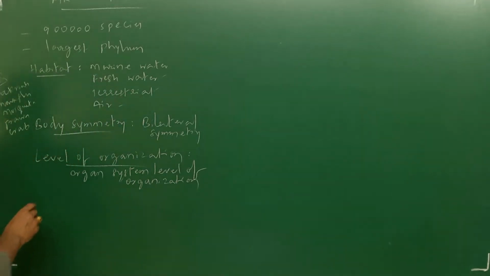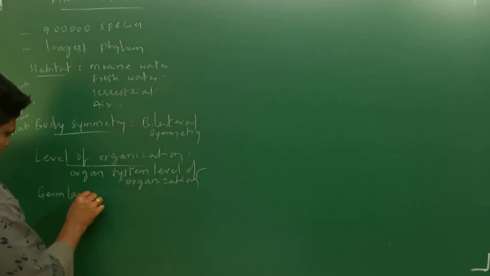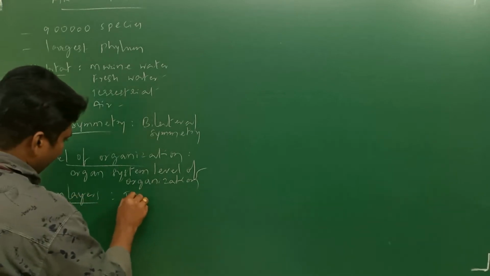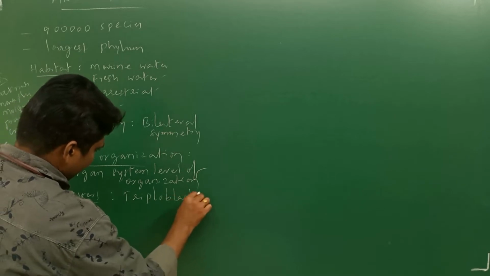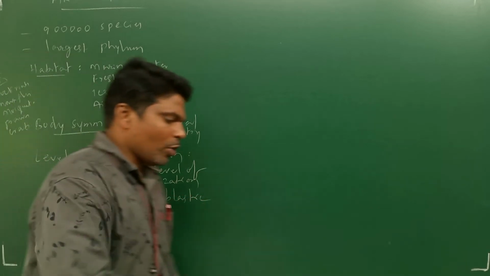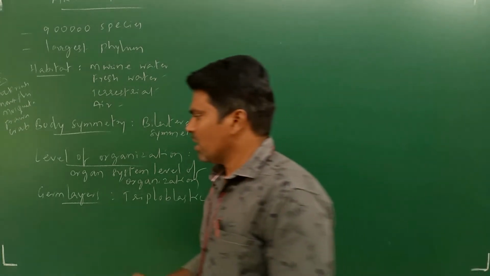Next, germ layers. These are triploblastic. These organisms show ectoderm, endoderm, and mesoderm as the embryonic germ layers, so they are triploblastic.